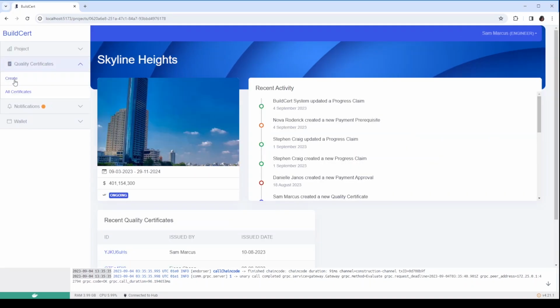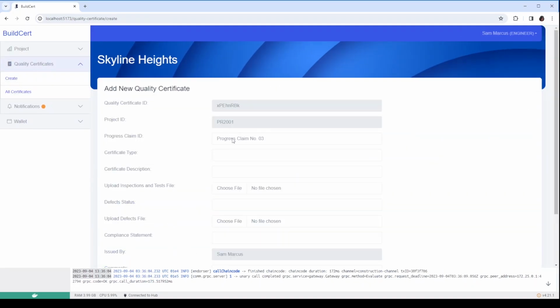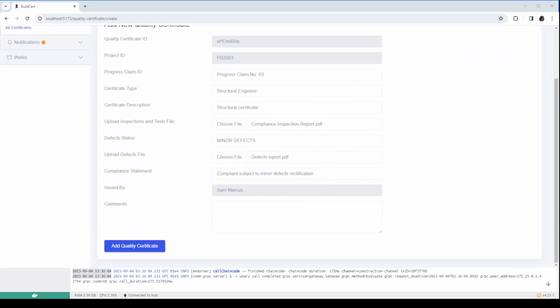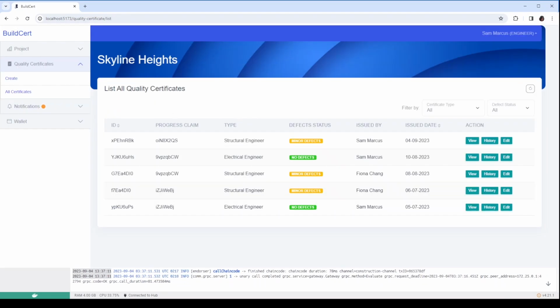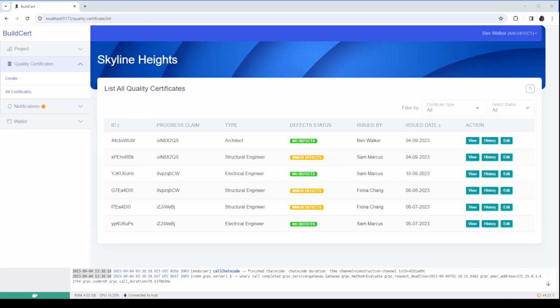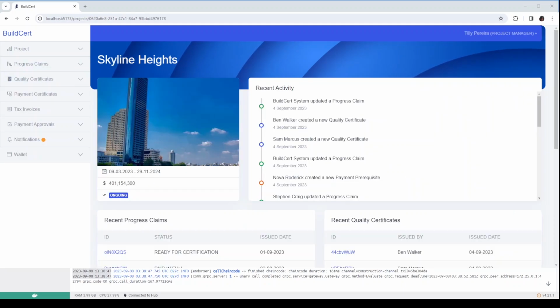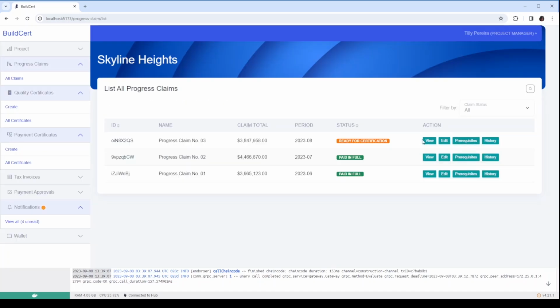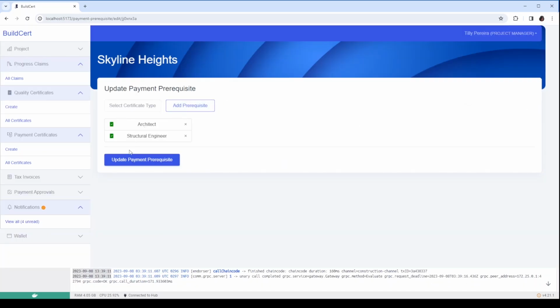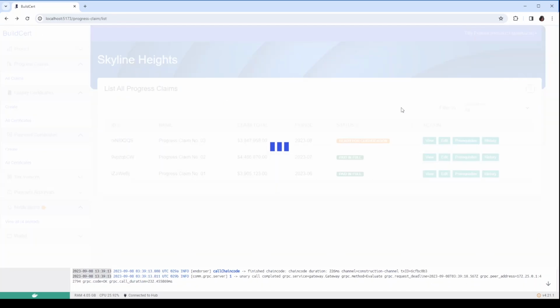Quality certifiers can only see the quality certificates related to the project. A notification will be displayed when a new certification request is added. The certifier can create a new quality certificate and upload a file with details of inspections and tests, and a file with details of defects if available. The contractor, project manager, and quantity surveyor will be notified of the new quality certification. When the quality certificates are uploaded, the prerequisites will be marked as completed.